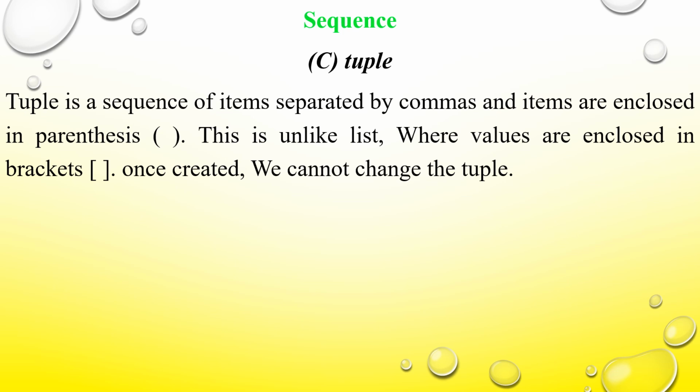A list is also a sequence of items separated by commas. Both mean the same, but in a list the items are enclosed within a square bracket, whereas in a tuple the items are enclosed in parentheses. And one major difference is that once a tuple has been created, we cannot change the tuple.